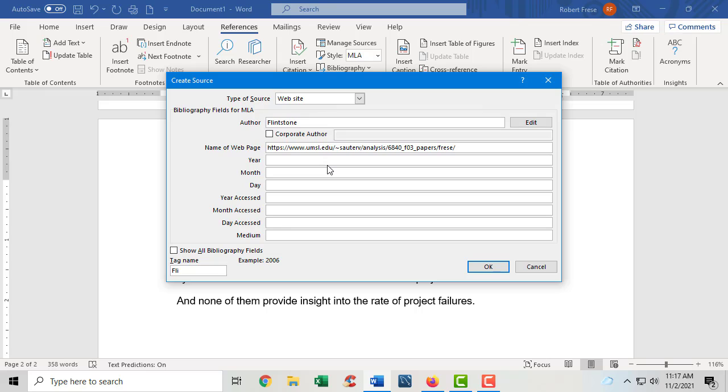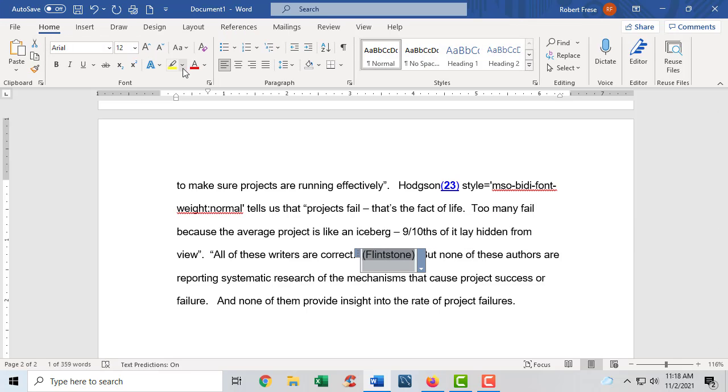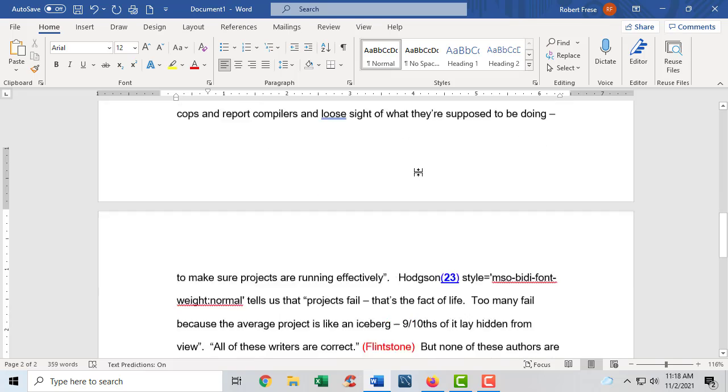Others, they want the URL and you do the web page name. So again, here you'll have to ask your teacher, but this we're going to go 2014, 11, 2, and we saw it maybe today. I think I got that year wrong. 2021, month 11, 2. So now we've got that in there. I'm going to go OK. And now it has Flintstones. So I'm going to just make that red so you can see it. So now I've got my 2 quotes. What do I do with them?